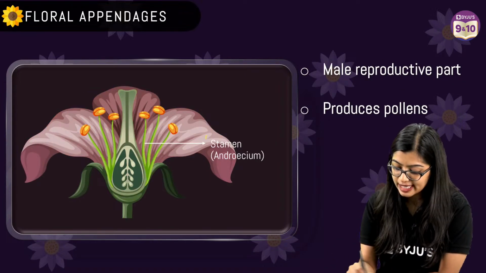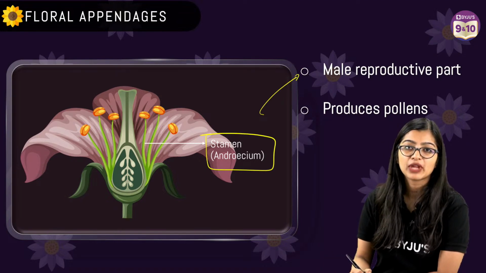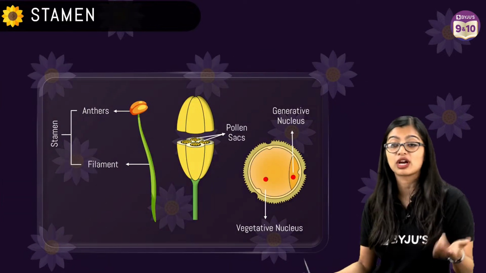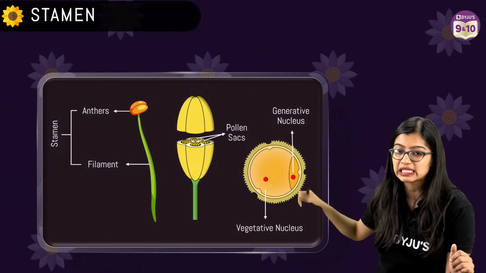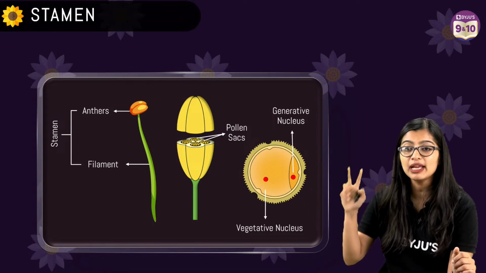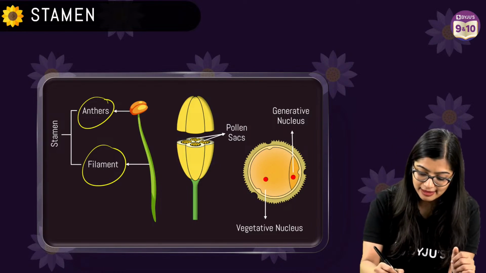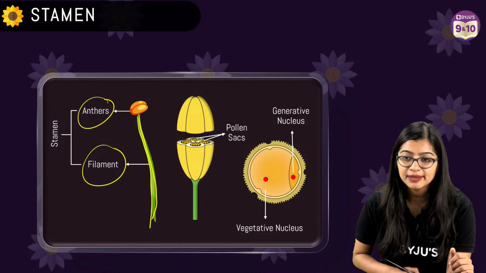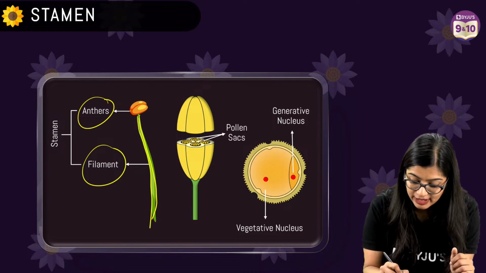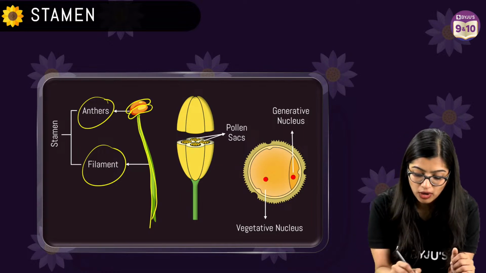Now you have your stamen, right? And your stamen here is the male reproductive part. Now it's important we understand the structure of the stamen. I was not able to show this to you clearly in that software, so we'll discuss this a little bit. Your stamen has two structures: anther and filament, right? Filament is this long tubular structure that you see, while on the other hand, we have this topmost part, which is called your anther.